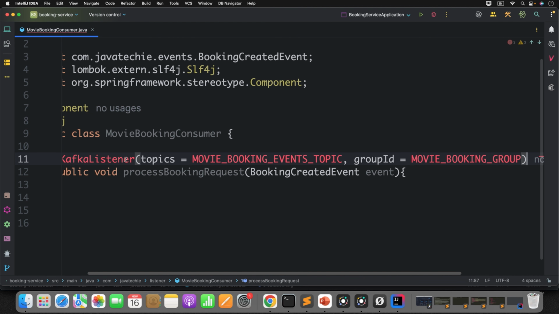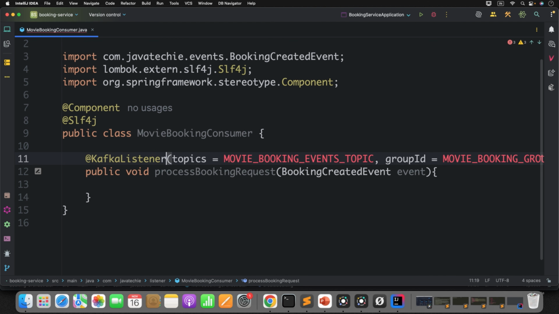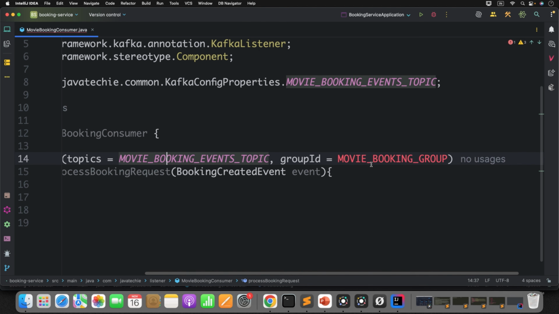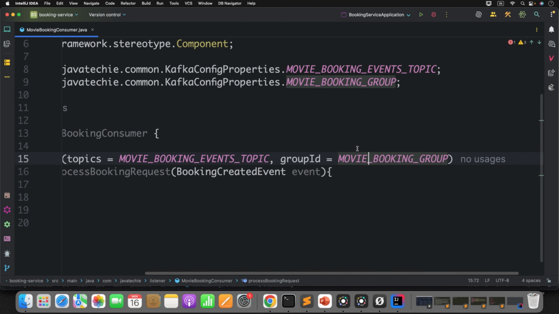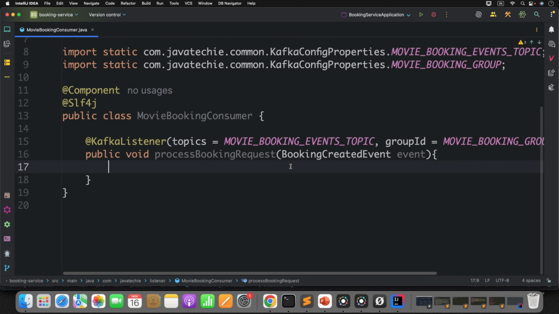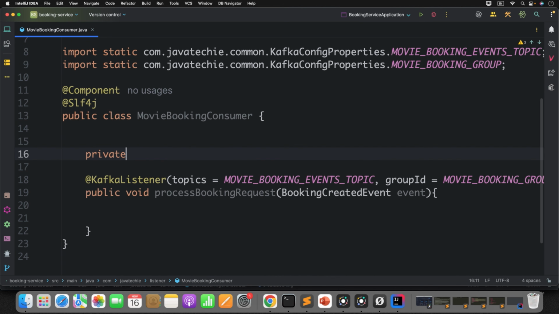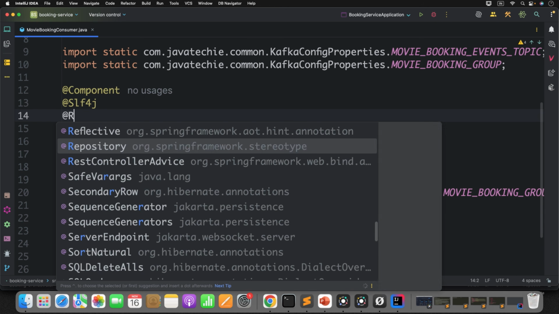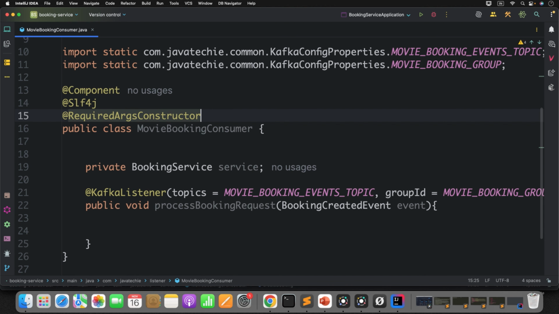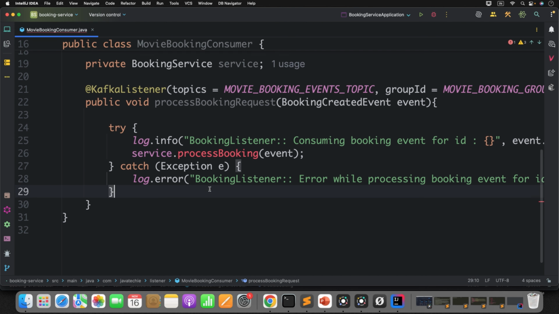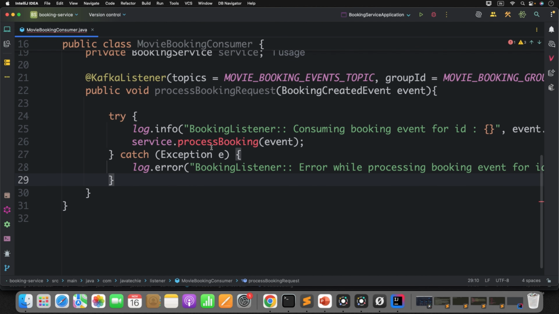But before that, let me annotate the Kafka listener. Which topic is it listening to? Movie booking events topic. And you can define the consumer group specific to your microservice. All good. Now first let's define the try catch and call the service. But before that, let me inject the service class here. I can annotate RequiredArgsConstructor. So just define the try catch and a method, service dot process booking.